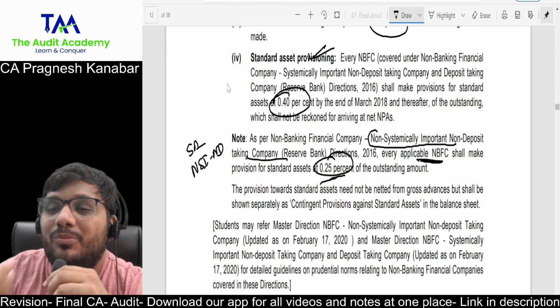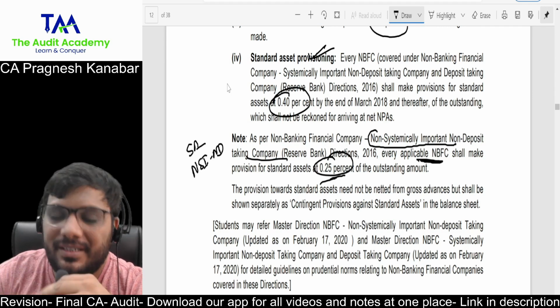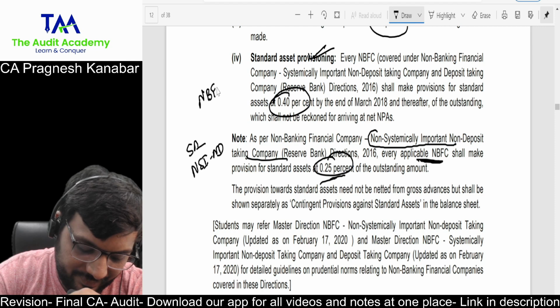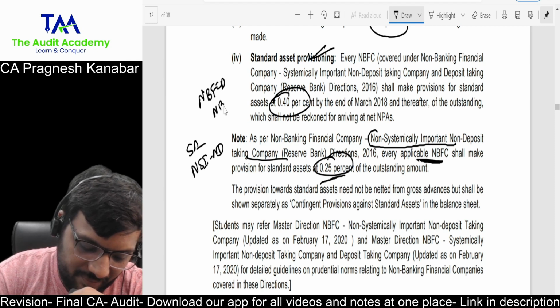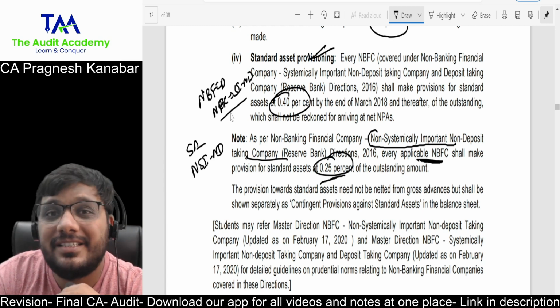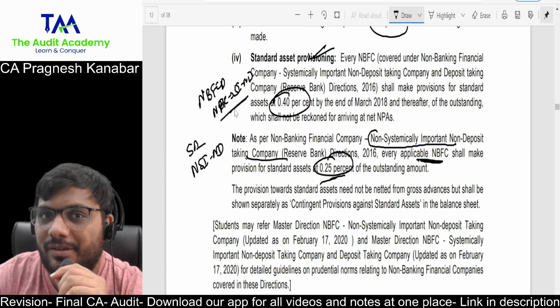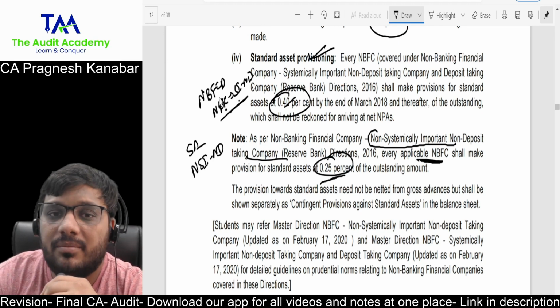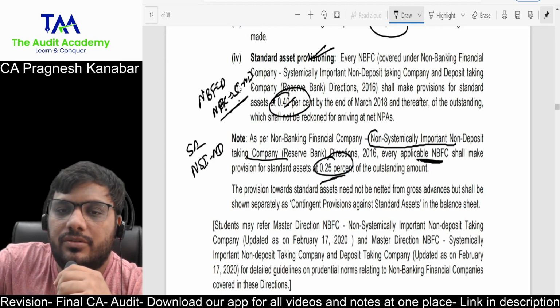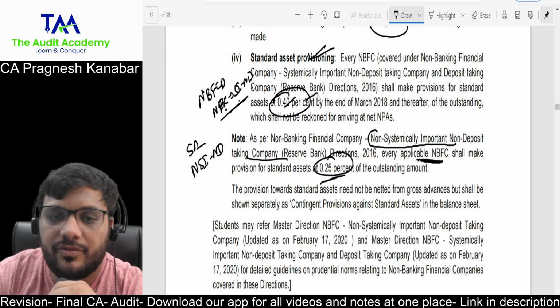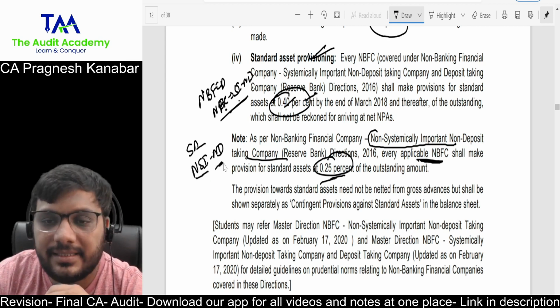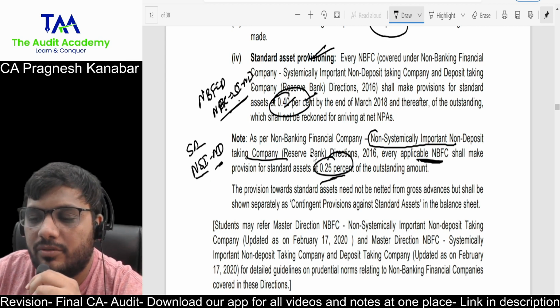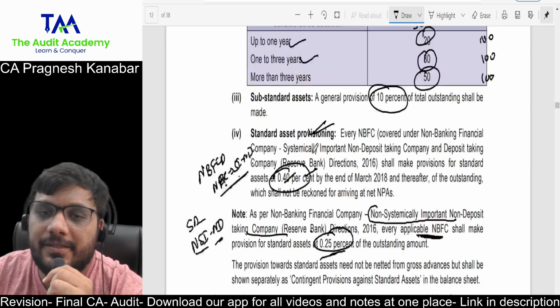Now, which NBFCs are almost treated like banks? NBFC-D or NBFC-SIND. By this time, you will be irritated that yes, sir, we know this now. So 0.4% for NBFC-SIND, NBFC-D also 0.4%. NBFC-NSIND we have 0.25% over here.